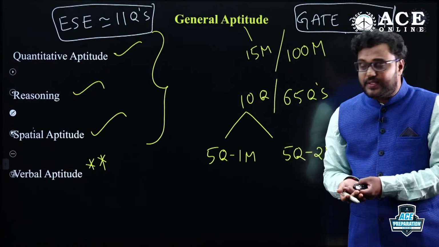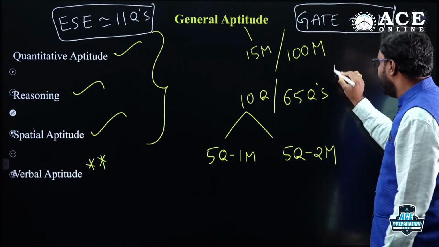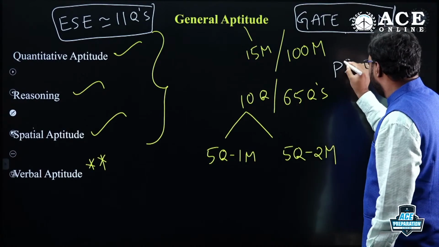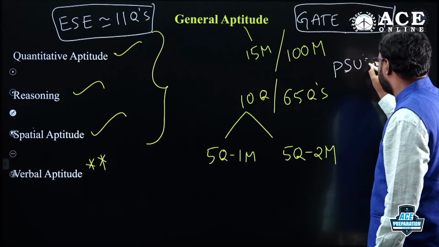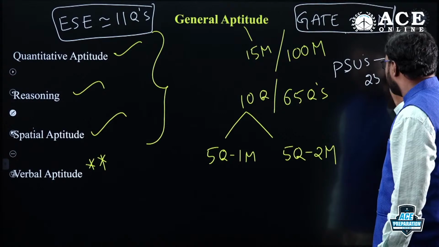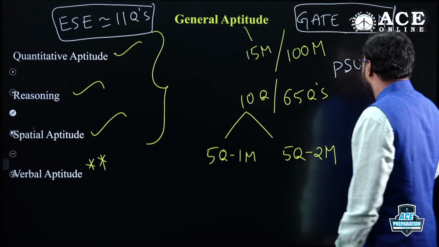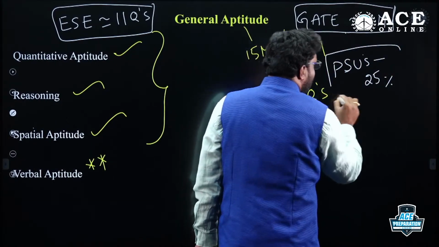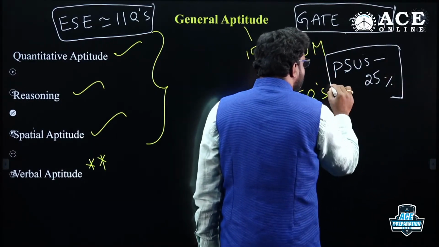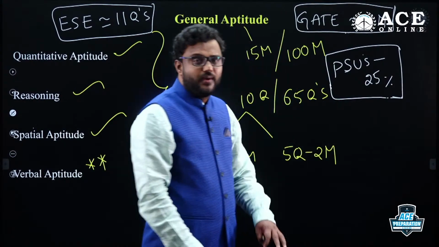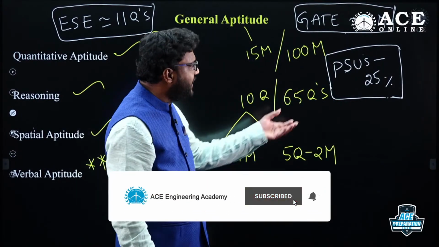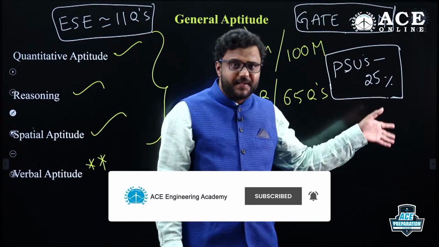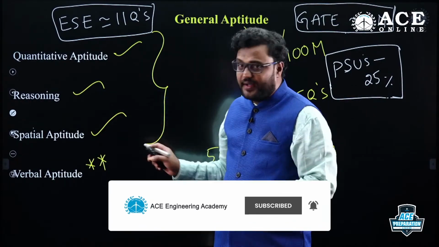Whereas in PSUs, if you just see paper 1 in all PSUs, there is around 25% weightage, and in a few PSUs it's more than that. I'm just giving you the outline, not going into particular PSUs, because each and every PSU varies from one to another. But they conduct an exam with a weightage of minimum 25% from these 3 areas, my dear friends.